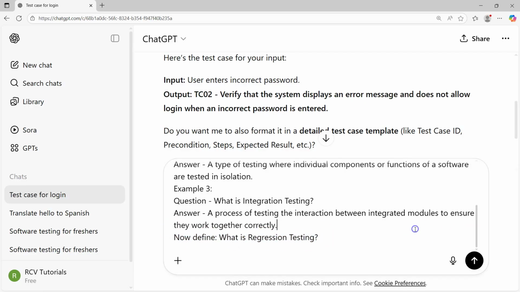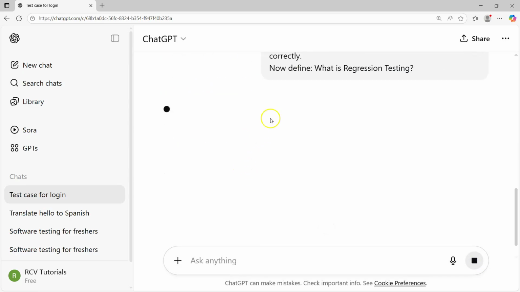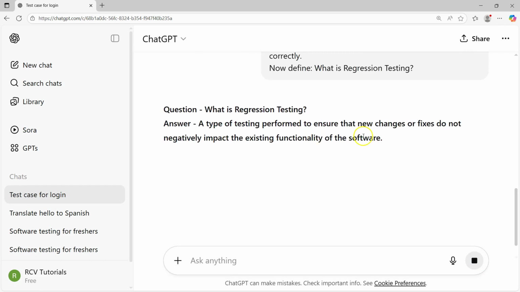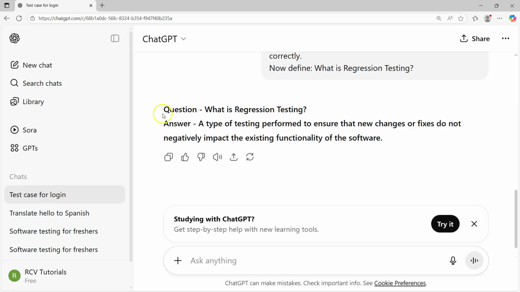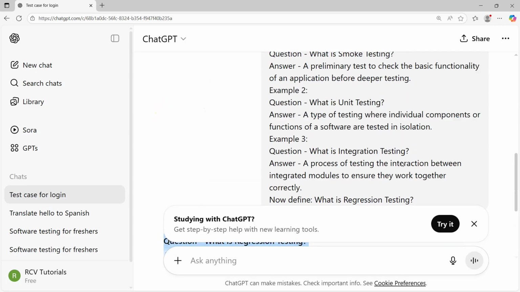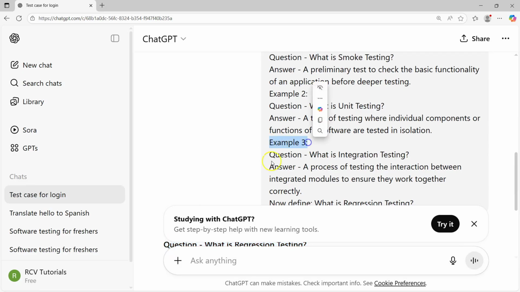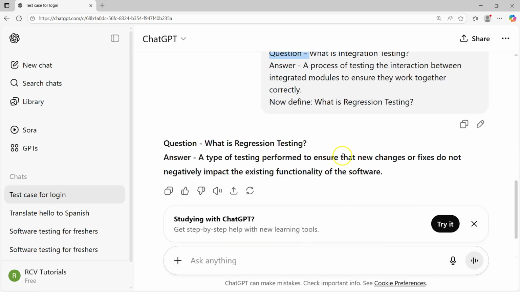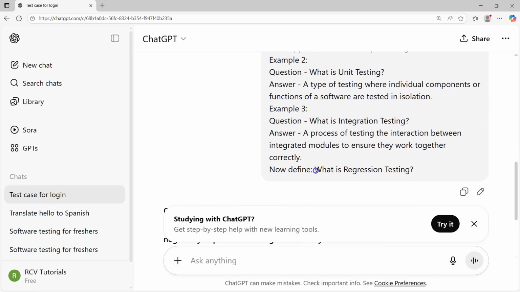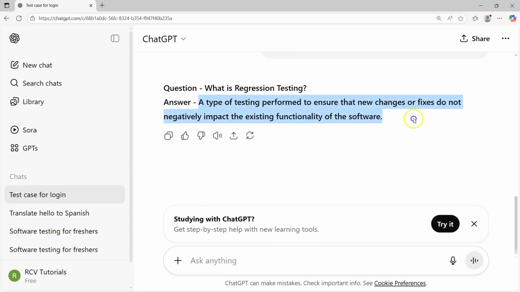Okay, so now if I go ahead and send this prompt, you will see that it has clear instruction and it will produce the answer in the format that I have provided, right? I have provided the examples, and the examples were very clear that I need something as a question. Whatever I'm providing after "now define" will come back as the question with a hyphen, and then the answer in one line.